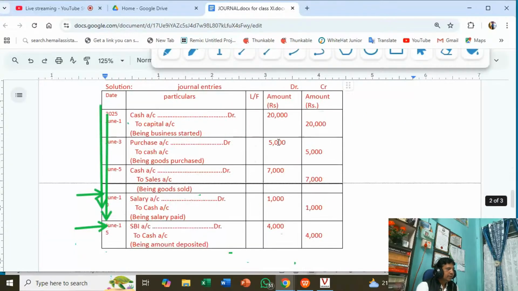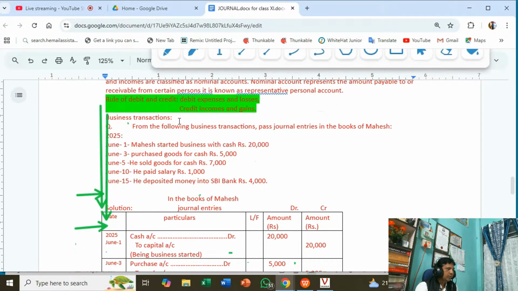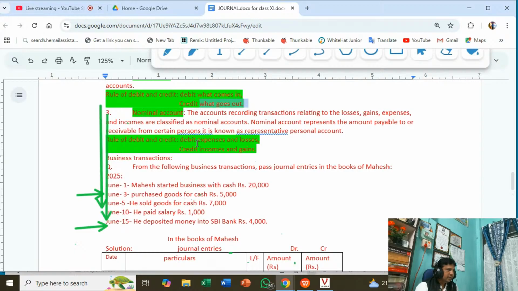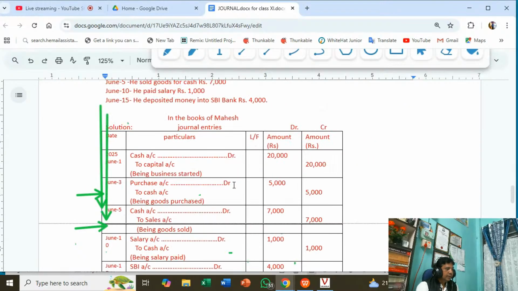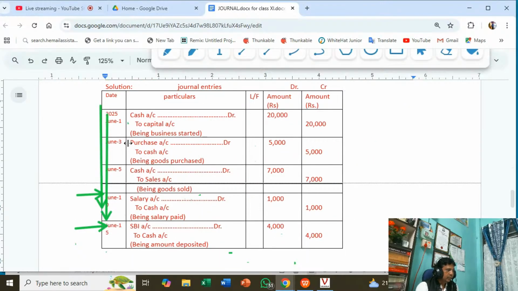So goods coming, and purchase. Sometimes we take it as a nominal account also, the purchase account. So goods coming, cash going. In this transaction both accounts involved are real accounts, assets. Debit what comes in. When you purchase goods, goods come in and cash goes out. So this is your entry based on the real account rule of debit and credit: debit what comes in, credit what goes out.